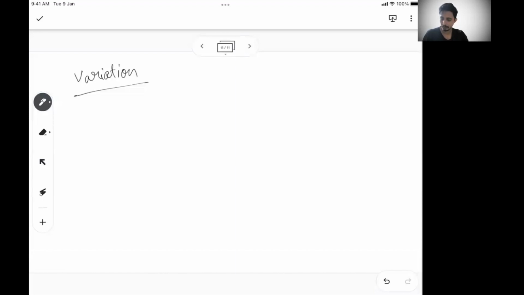What are these three entities? Okay, before three entities, let's understand what is variation. Variation is something I'm saying that, let's say you go from Delhi to Mumbai by road. Okay, it's a long drive. You're going from Delhi to Mumbai.